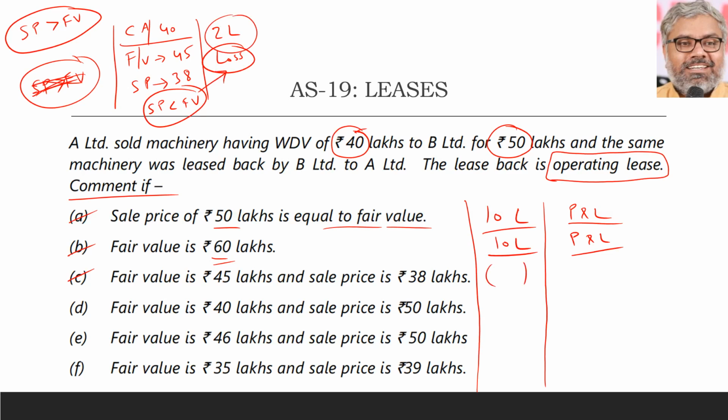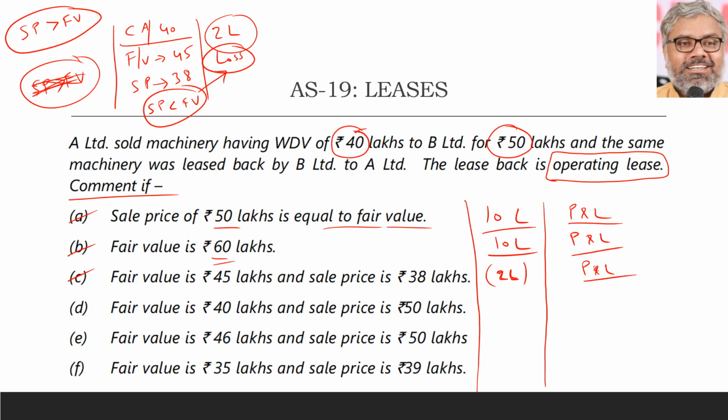2 lakhs loss should be recognized immediately, only we have to write just a condition. What condition is that? Provided this loss is not compensated by future lease payments. That's all. But treatment is the same. It should be recognized immediately, but comes with a condition since it is a loss. If it was a profit like point B, then there was no condition. For loss in this scenario, there is a condition that has to be just written.